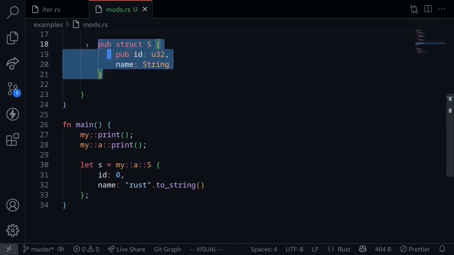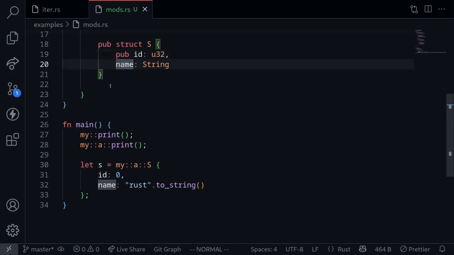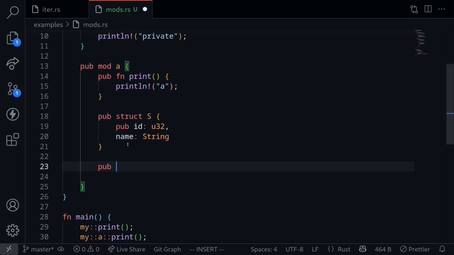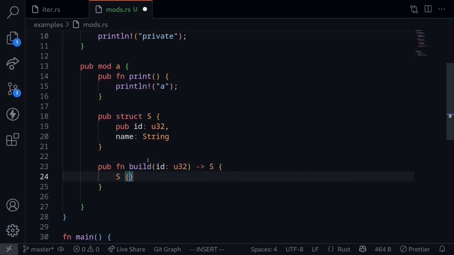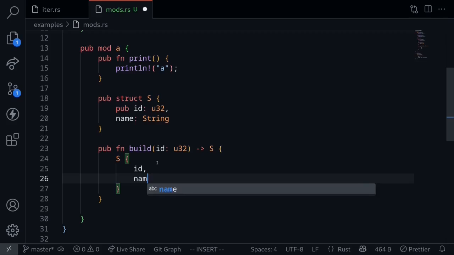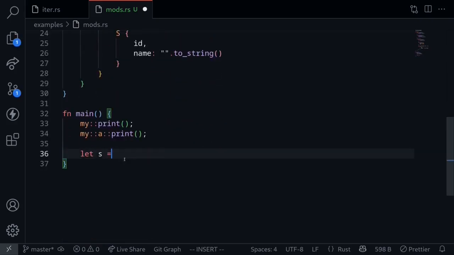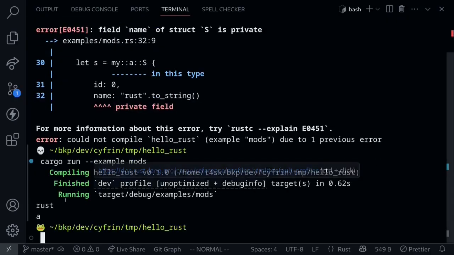How can we keep the struct like this so that id is public but name is private, but be able to initialize a struct? One way you can do this is to create a new function, a public function, that will initialize a struct s. Let's say this function is called build. It will take an id of u32, and then it will return a struct s. Say s, id will come from the input. For the name, let's keep it an empty string, .toString. The function build is a public function, so over here, we can call this. We can say my::s::build, passing in the id. Let's say 1. Run the code again. Now the code runs without any errors again.